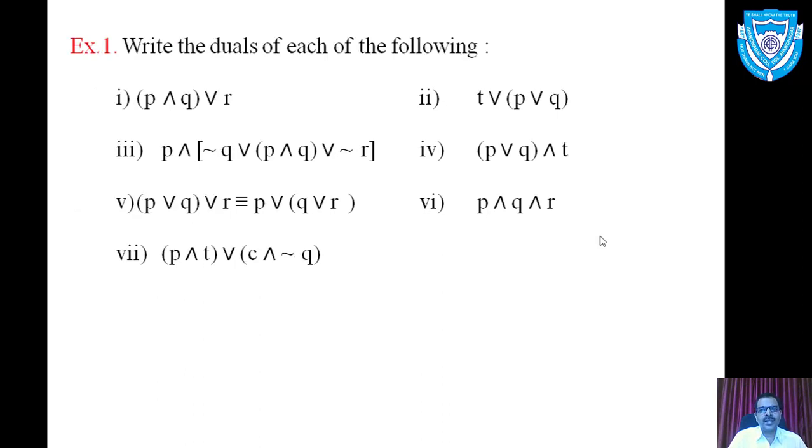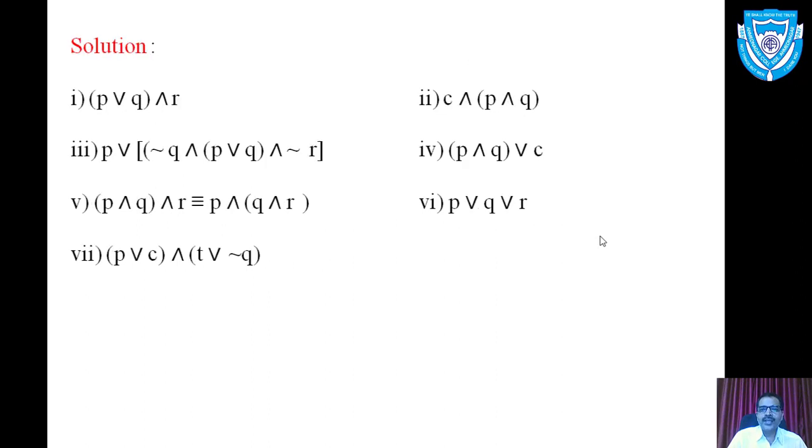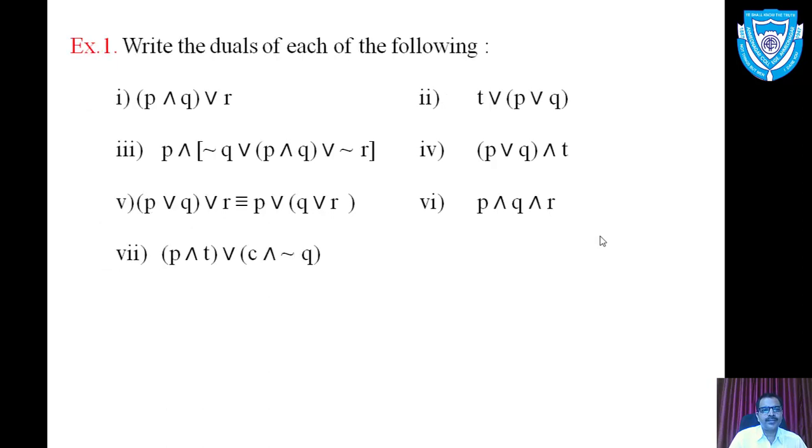Move to the second one. T or P or Q. Here or means disjunction. It is repeated twice. And it also includes tautology T. So we have to make the changes at 3 places. Replace T by C and each of the or by and. And hence the dual of the second statement pattern is C and P and Q. The simple technique we have to remember.